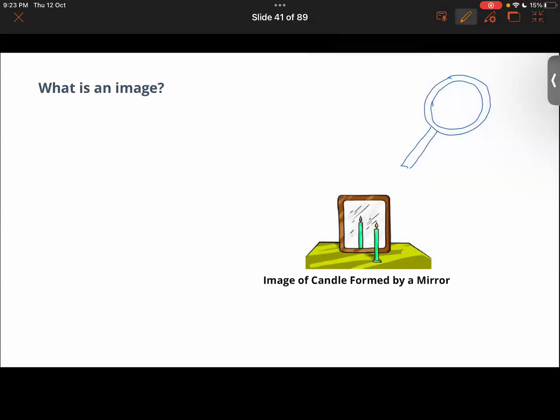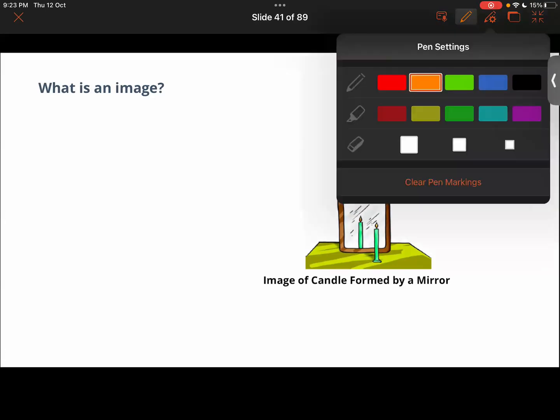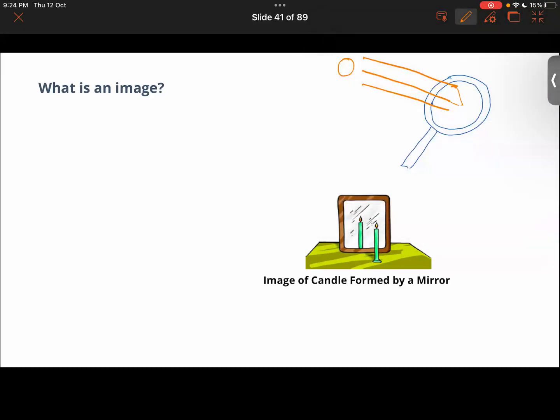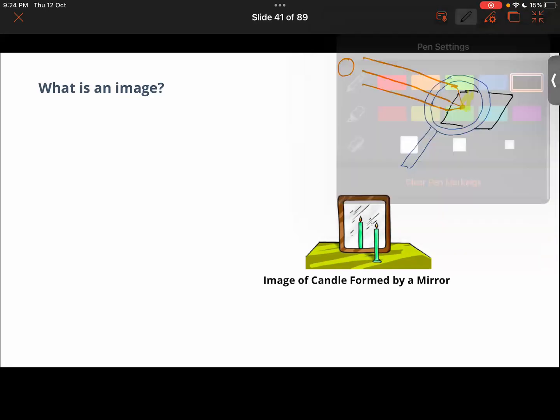If you project the sun's rays over it, you will see that the sun's rays converge at a point. Let's say behind this lens you have placed a piece of paper. After some time, it starts to burn. That is a common thing which we observe.